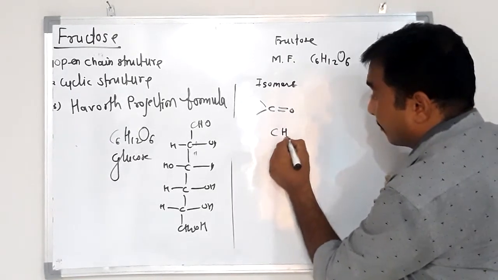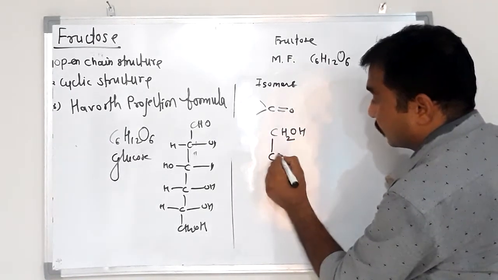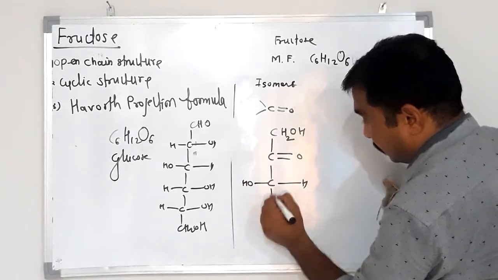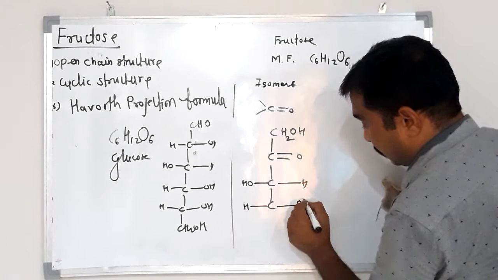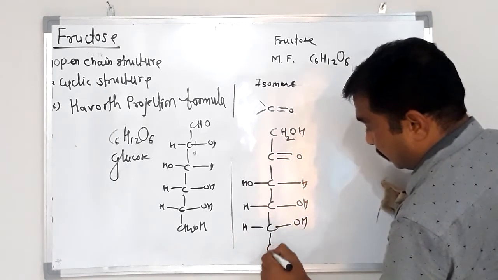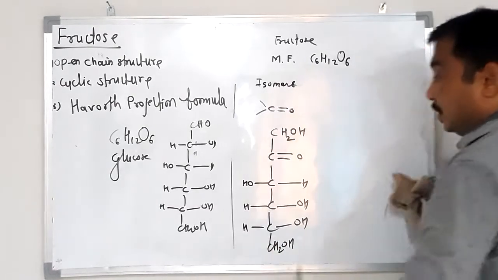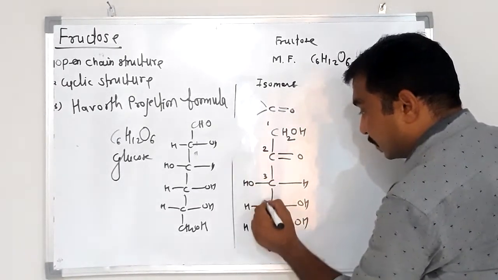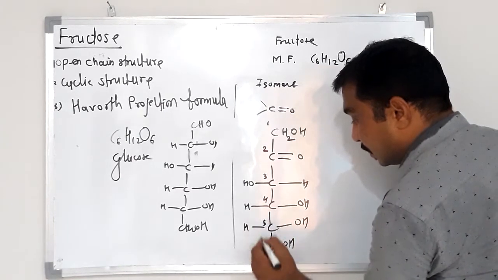See this structure. This is the structure of fructose: carbon number 1, carbon number 2, carbon number 3, 4, 5 and 6.